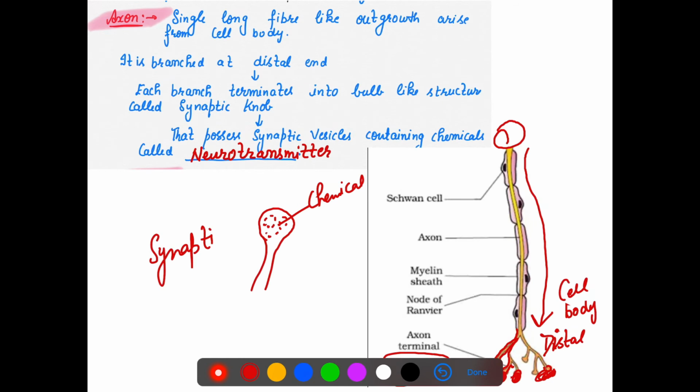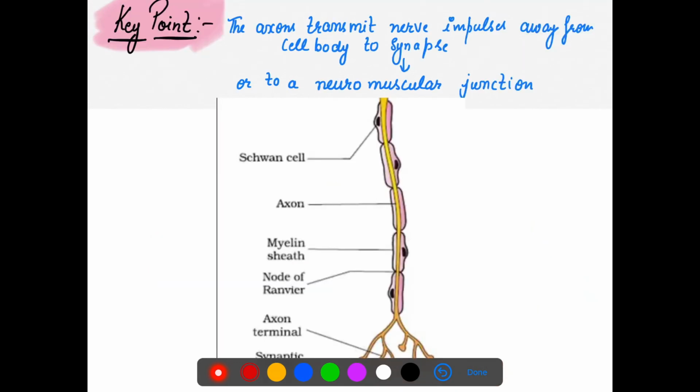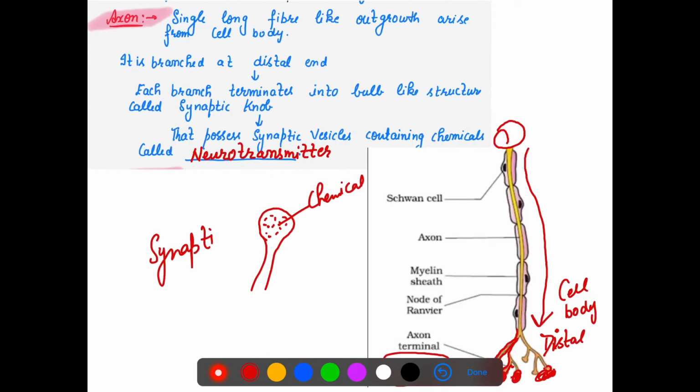One more time we will see. Long fiber outgrowth, branched at the distal end, terminating with the synaptic knob, possessing synaptic vesicles filled with chemicals which are known as neurotransmitters, right?